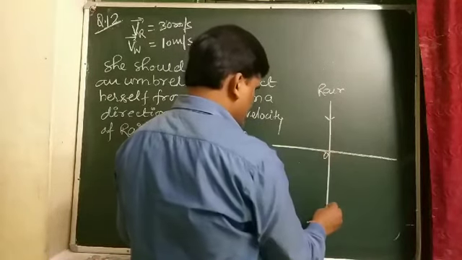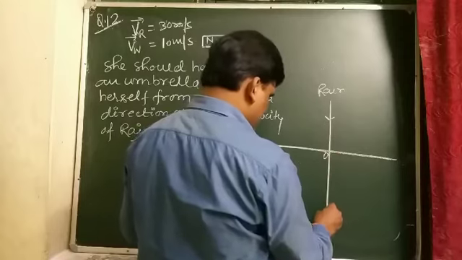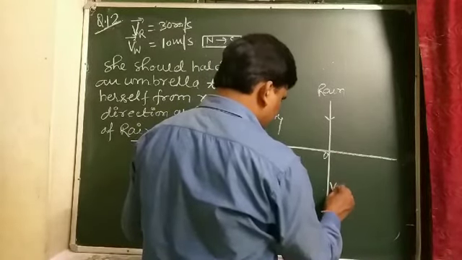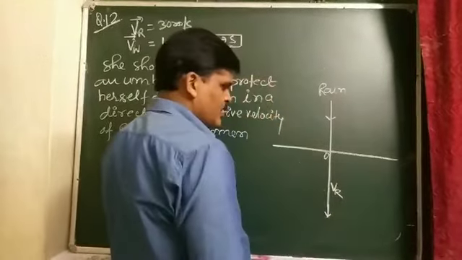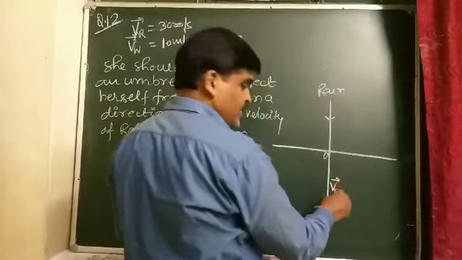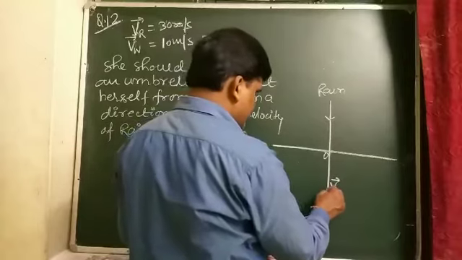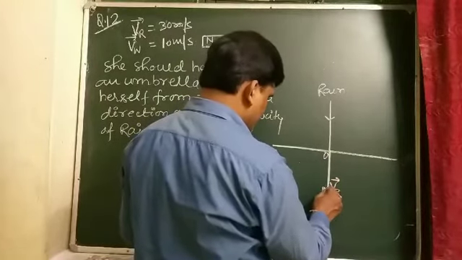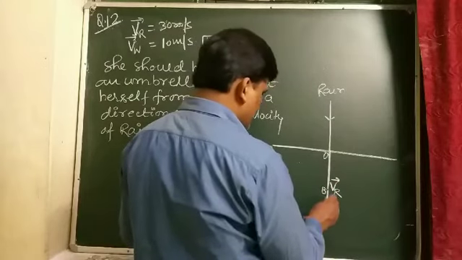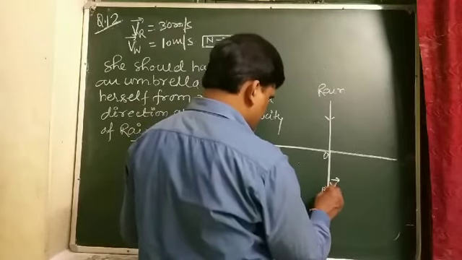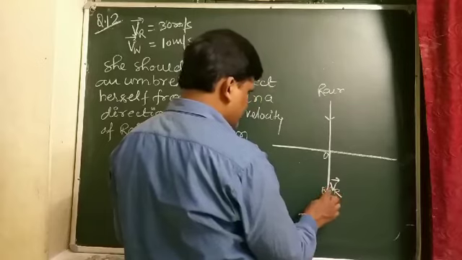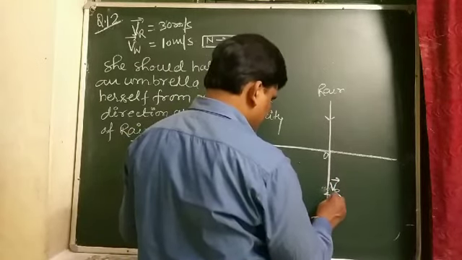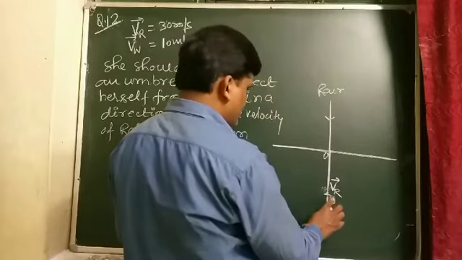This is the point O, and here VR is the velocity of rain. Suppose this is OB, or we write OA.